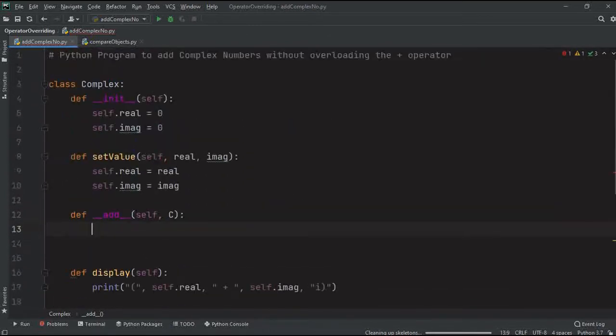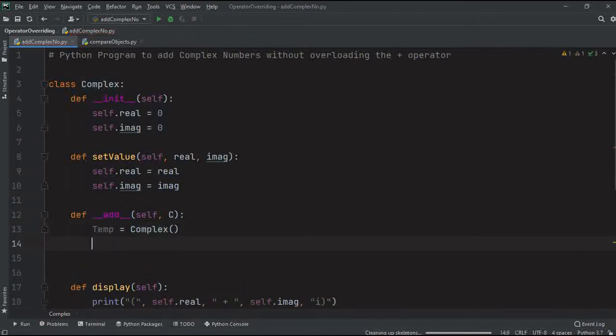Let's say your sample object. Let's say we have a variable temp, and this temp is an object of class Complex. As I told you, this is compile time polymorphism, method overloading, where we can perform operations between objects. So here I have created the class in a module.